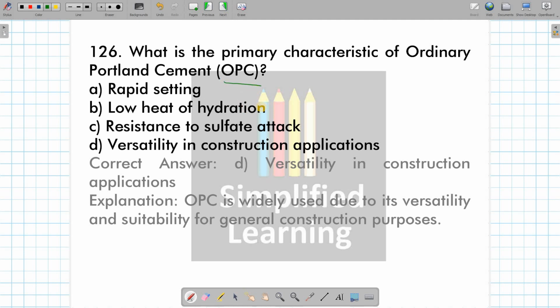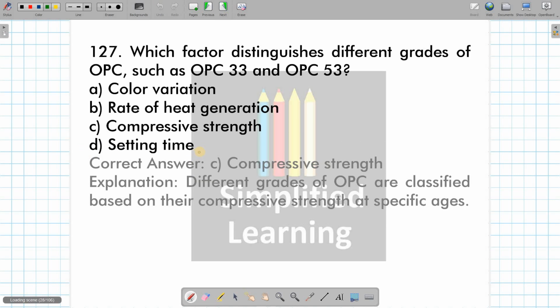What are the primary characteristics of OPC? The answer is versatility in construction applications, right? Then which factor distinguishes different grades of OPC such as 33 grade and 53 grade? See, the grade, that is 33, 43 and 53, is nothing but the compressive strength of concrete.